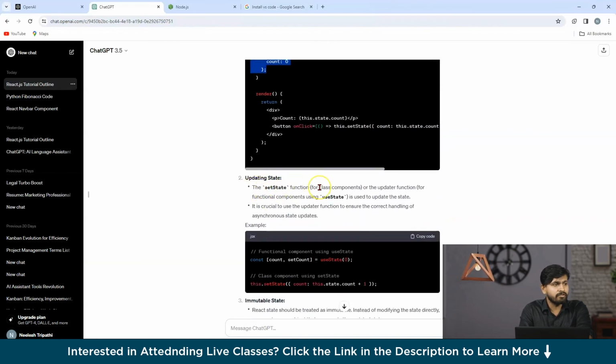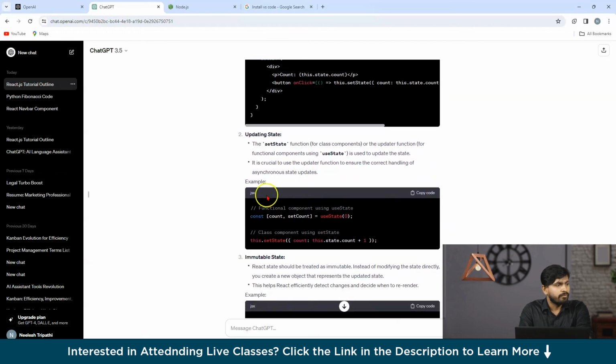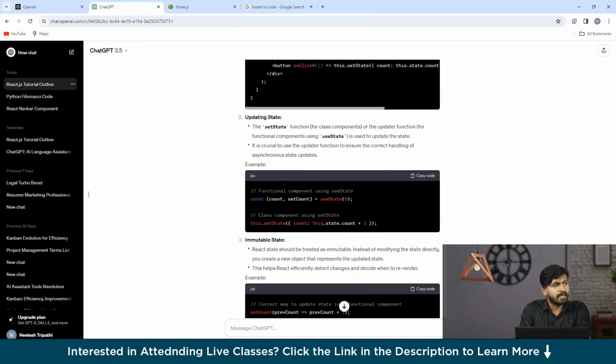Now the setState function, which is a kind of useState hook, is an updater function for our functional components. And it is basically used to update the state. Suppose in this piece of code we have const count, setCount, which is equal to useState 0. And here this.state, where I'm putting this.state.count plus 1. So this is a functional component using useState. Now this is a class component which is set up using setState. I hope you have got a brief idea regarding this.